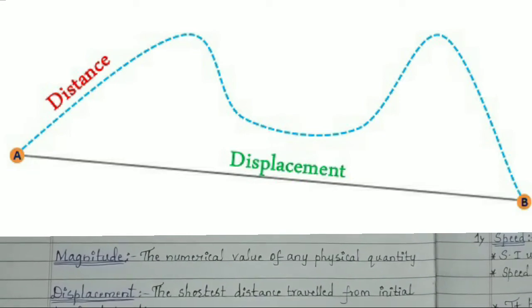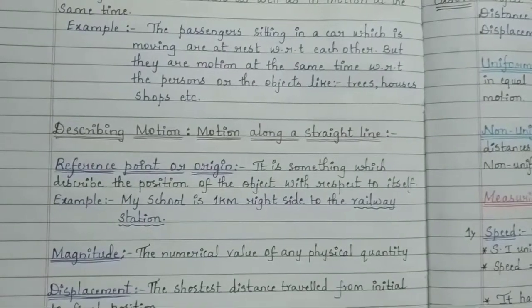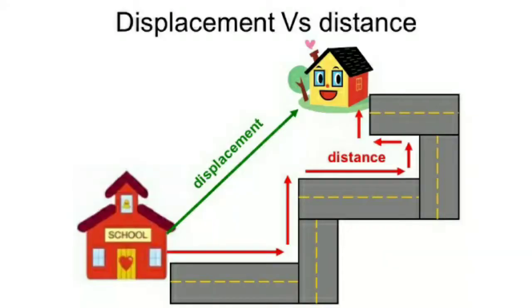Similarly, you can see one more example on the screen. Here two things are given, school as well as house. The road given here shows the distance, and the shortest distance from school to house is shown with a green color line.